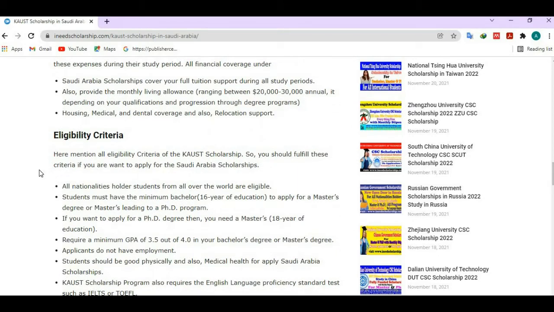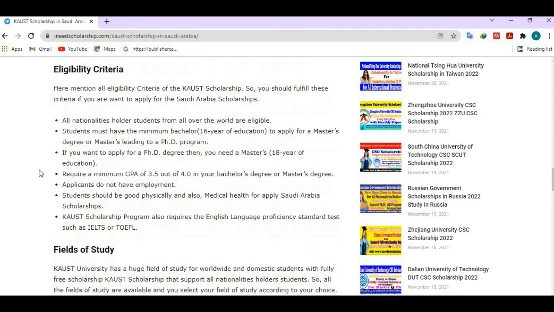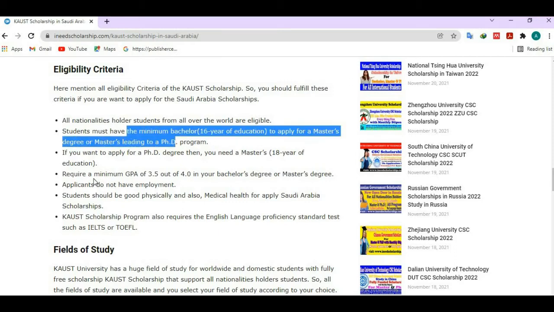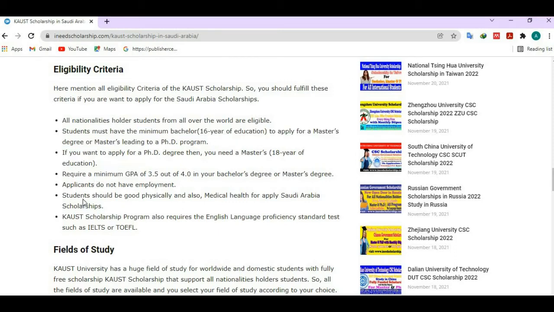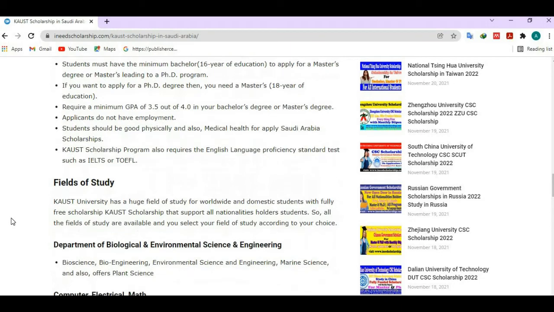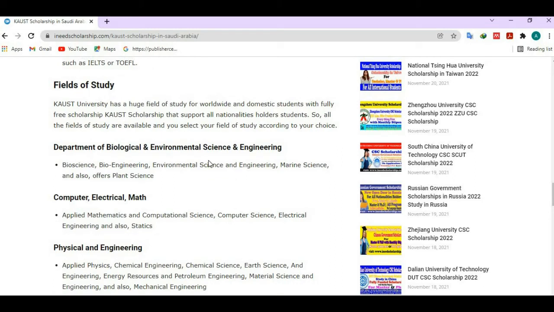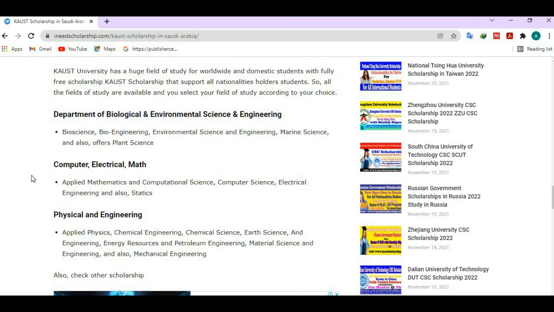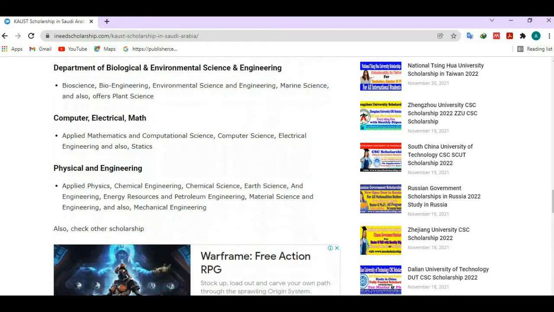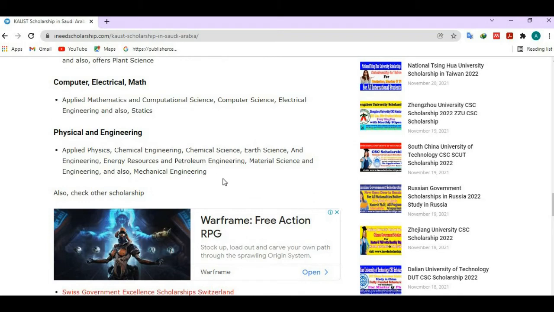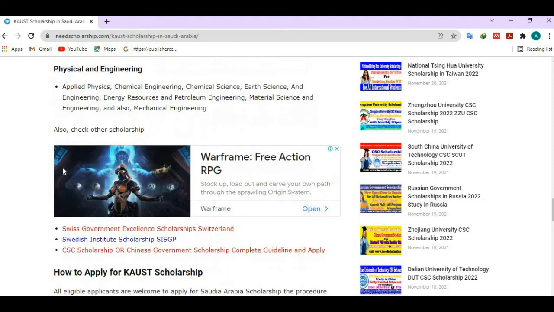Eligibility criteria, all the eligibility criteria are mentioned here. If you want to apply for a master degree, then you must read all the instructions, and the CGPA requirement is mentioned here. Students should be physically and medically healthy. Fields of study: bioengineering, environmental science, engineering, marine science and more are mentioned here. Computer, electrical, math departments, physical and engineering departments, all programs are available under this.